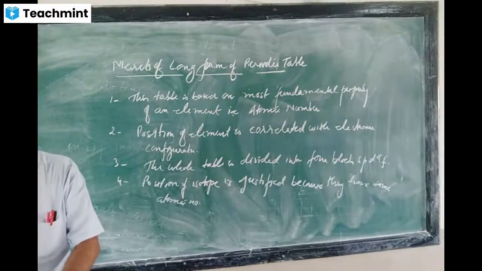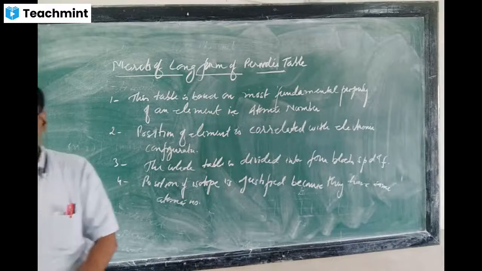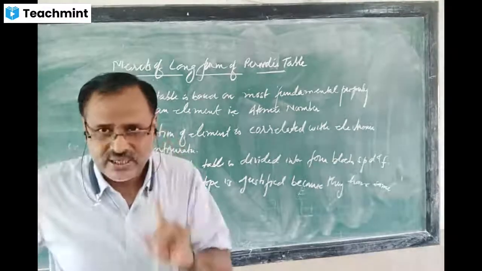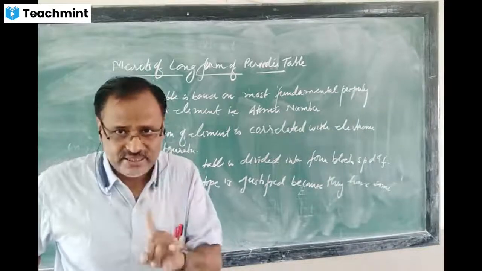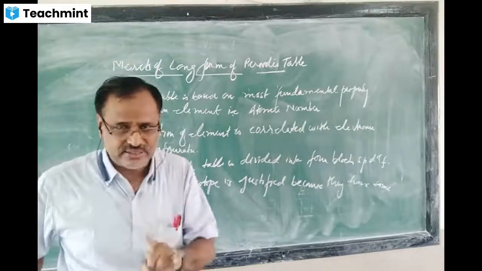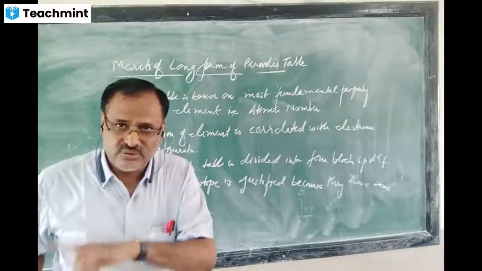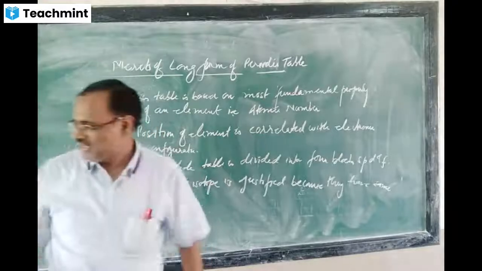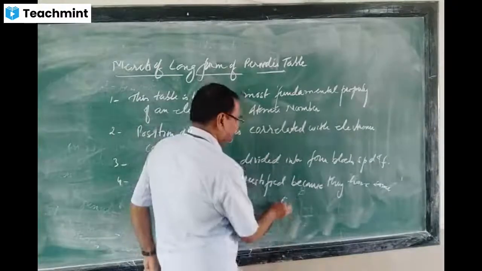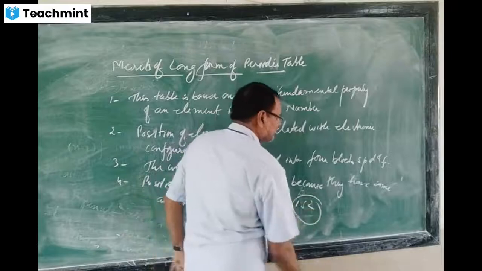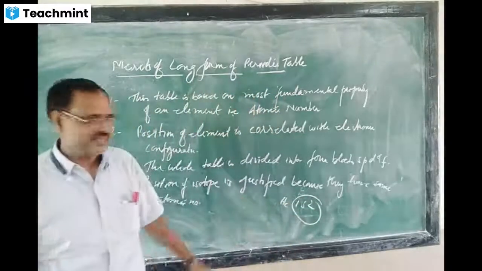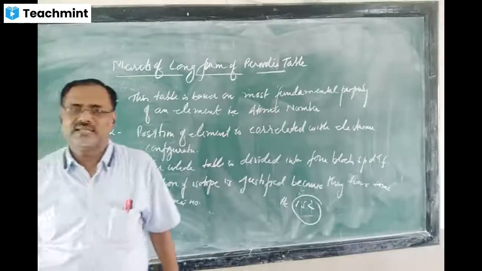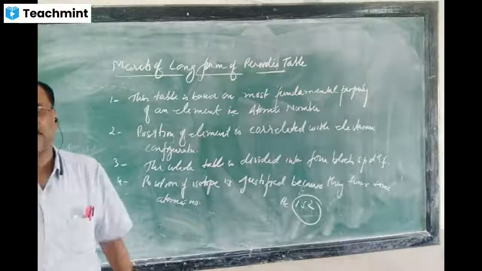Now the defects of the long form of the periodic table; 3 defects are given. First is the position of hydrogen. Hydrogen is placed in group 1A on the basis of electronic configuration, but it has properties similar to group 1 and 7. This is the defect. The second, as you were asking about helium's electronic configuration: helium has 1s2, so it should be placed in the s block, but it is kept in the p block. And third, lanthanoids and actinides, why they are kept outside the periodic table.